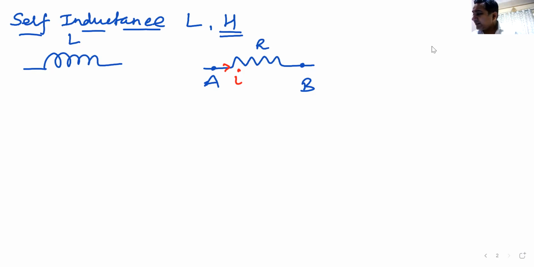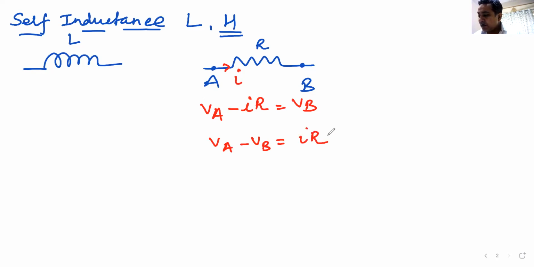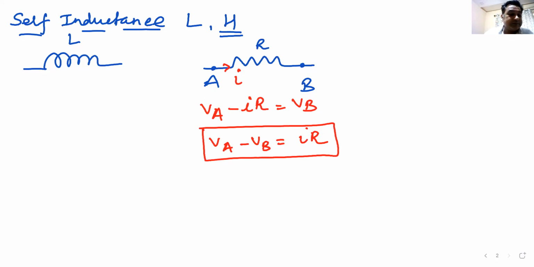We write it like this: VA, the potential of point A, in the direction of current, potential drops, minus I into R is equal to VB, or you can write VA minus VB is equal to IR. Do we understand this? Okay, we understand this.